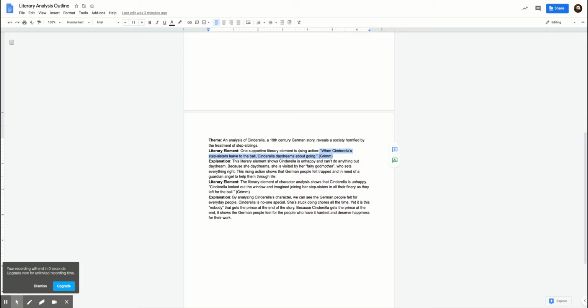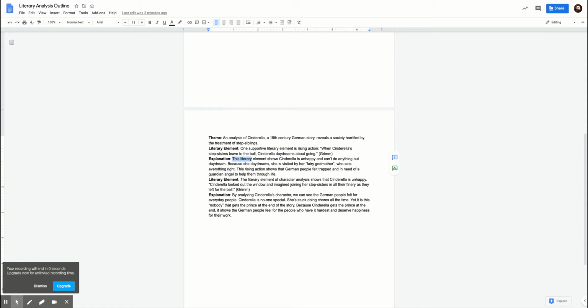So I just cited a piece of rising action. When Cinderella looks out the window and daydreams, that's when her fairy godmother hears her and comes, okay? And then here's my explanation. The explanation is not a summary. It's not a summary. You can put a little bit of summary. You know what happens. You have to do that a little bit, but you should be talking about why. Why does the thing that happens help us understand why a society is horrified by the treatment of step siblings?